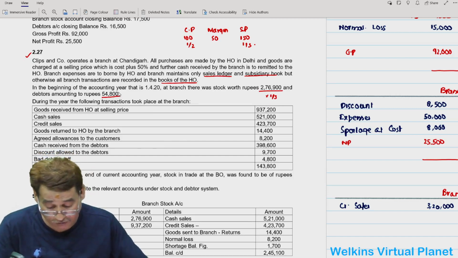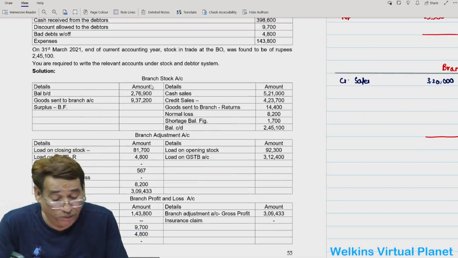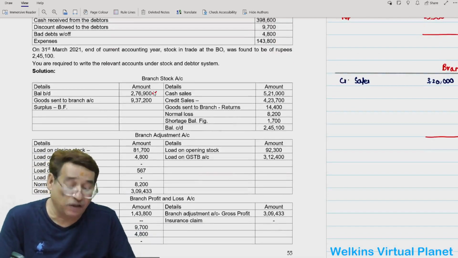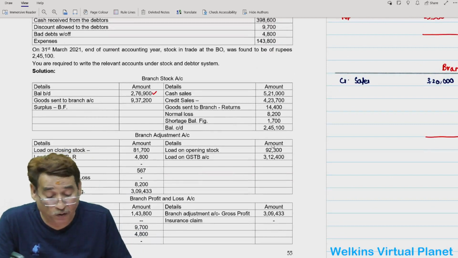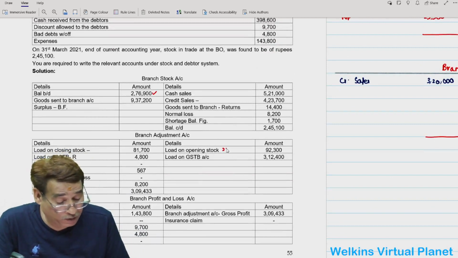See here I have written opening stock 2,76,900 and we have taken its loading. Loading is 2,76,900 into 1 by 3.